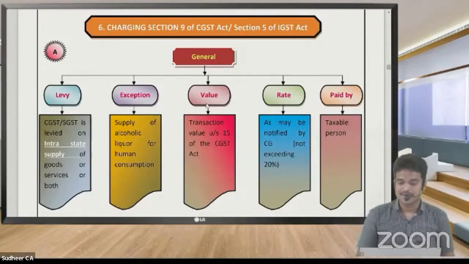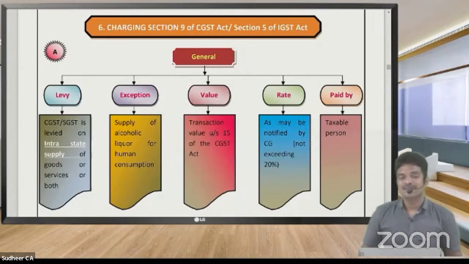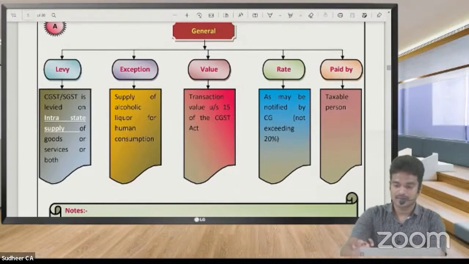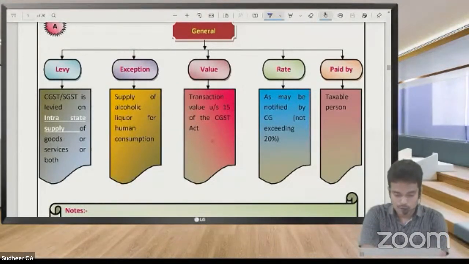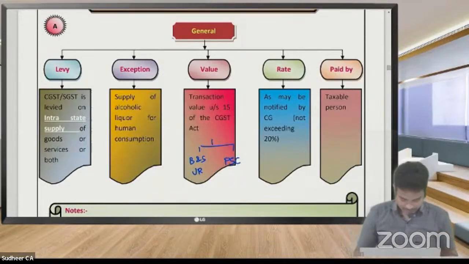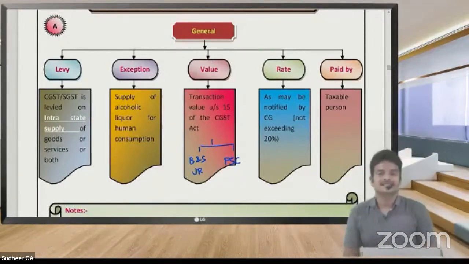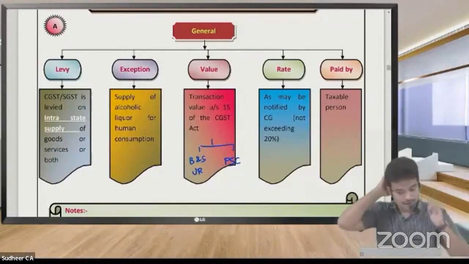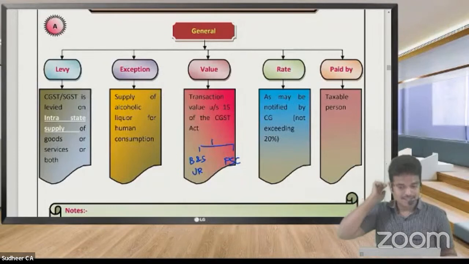Next. Coming to the third part, value. So on which value GST will be levied? Transaction value under section 15. Sir, in section 15, we have two conditions. Condition number 1, buyer and seller must be unrelated. And condition number 2, price must be the sole consideration for sale. In further session, day 3, we are going to have a discussion on valuation. In case of GST, there is a chapter called valuation. So there we will have a complete discussion regarding that.